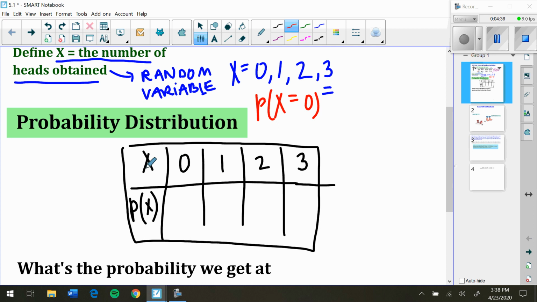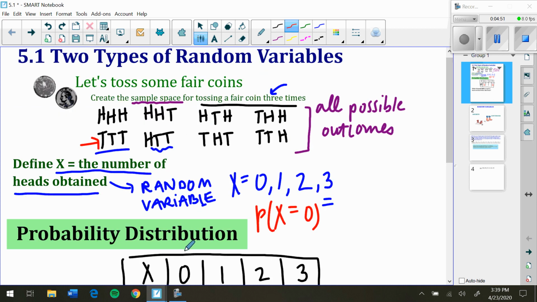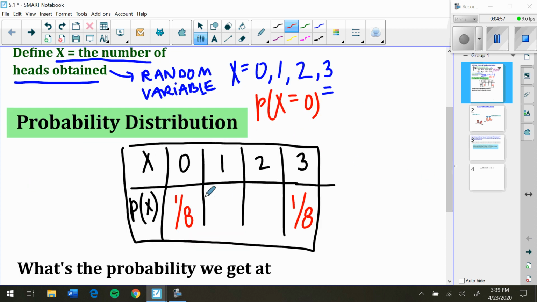So the probability that X is equal to 0, that there are 0 heads here, is 1/8. Similarly, there was only one case where I got 3 heads, so that's also 1/8. And then if we go back up, we can count the number of times we get 1 head. That would be 1, 2, 3. So 3 out of 8, and the other one is also 3 out of 8, the cases where there's 2 heads.